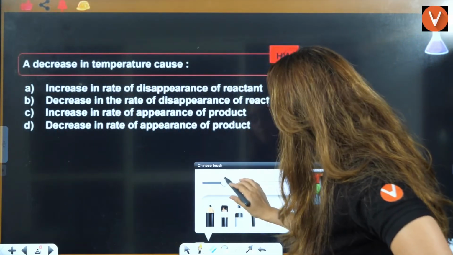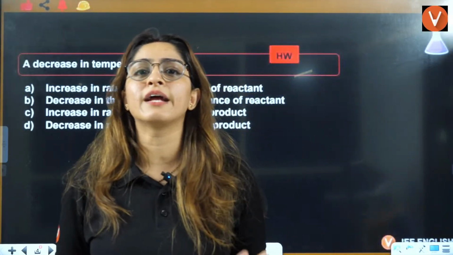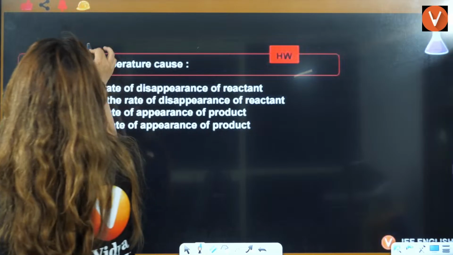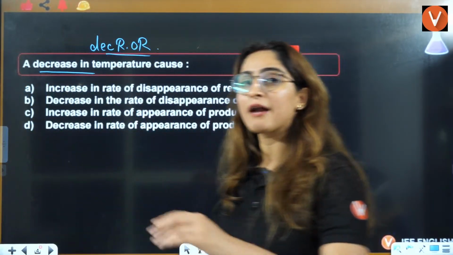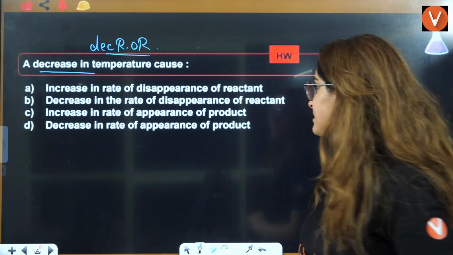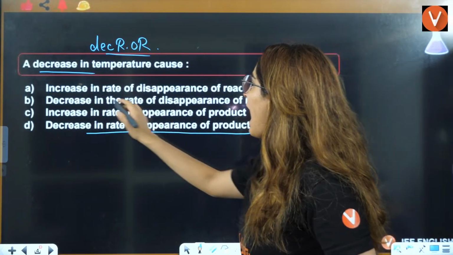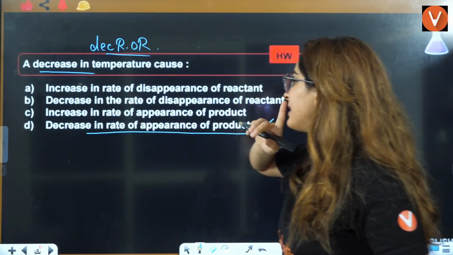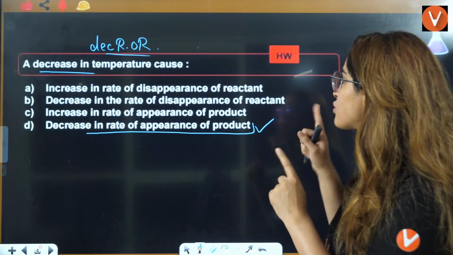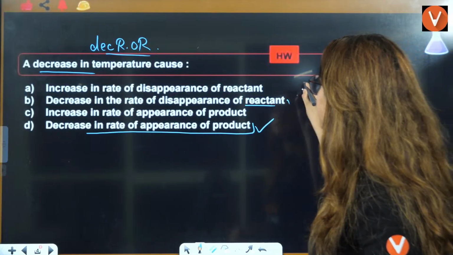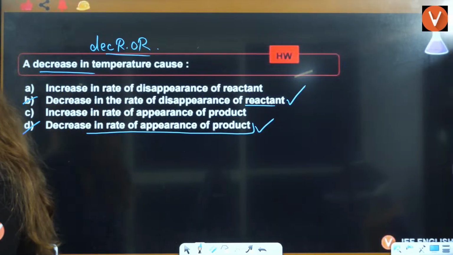A decrease in temperature will decrease the rate of reaction. So product formation will be less, meaning a decrease in rate of appearance of product. Because the rate of reaction has decreased, there is a decrease in rate of disappearance as well. So the answer will be B and D.